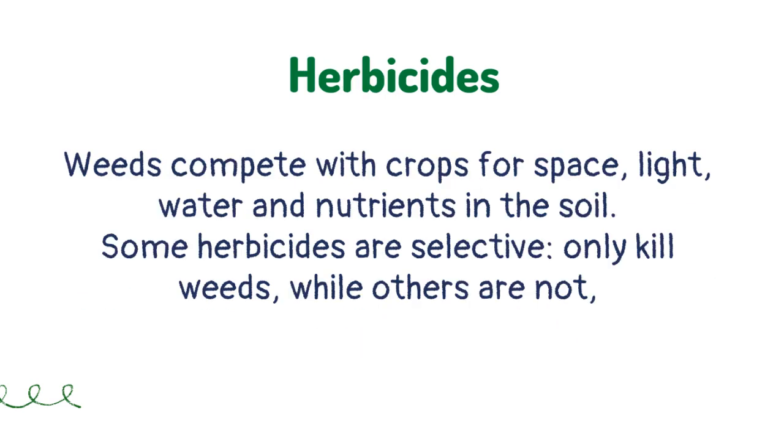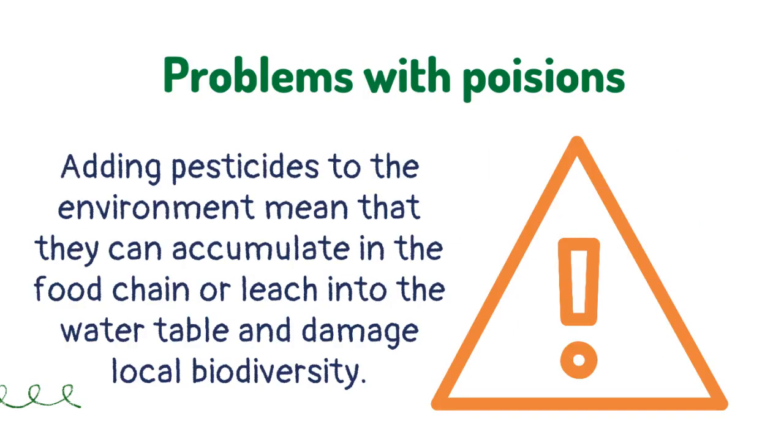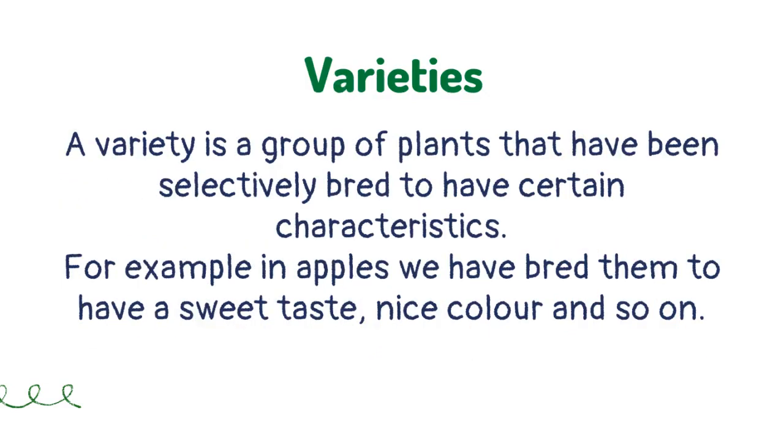Weeds compete with crops for space, light, water and nutrients in the soil. Some herbicides are selective, only killing weeds, while others are not. Adding pesticides to the environment means that they can accumulate in the food chain or leach into the water table and damage local biodiversity.